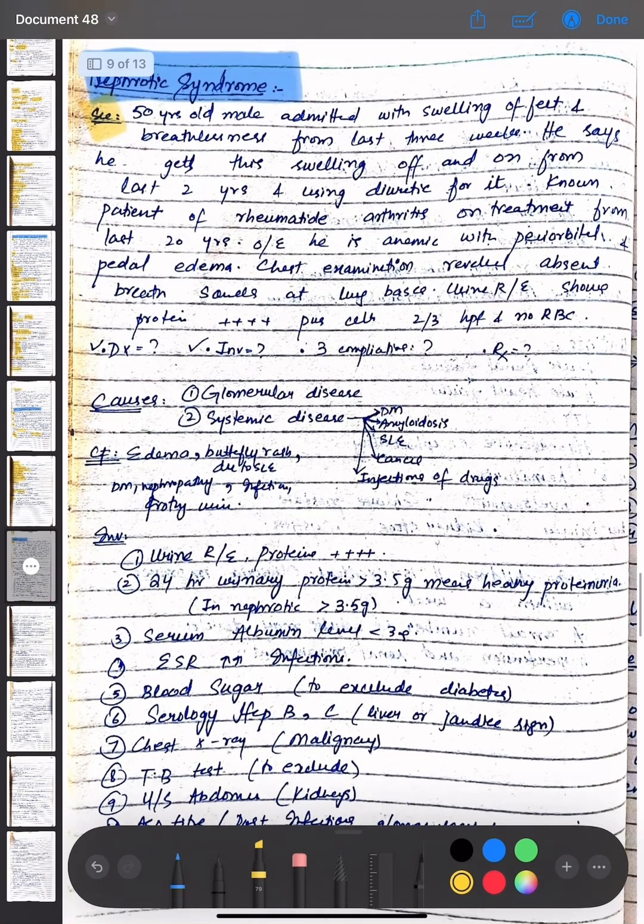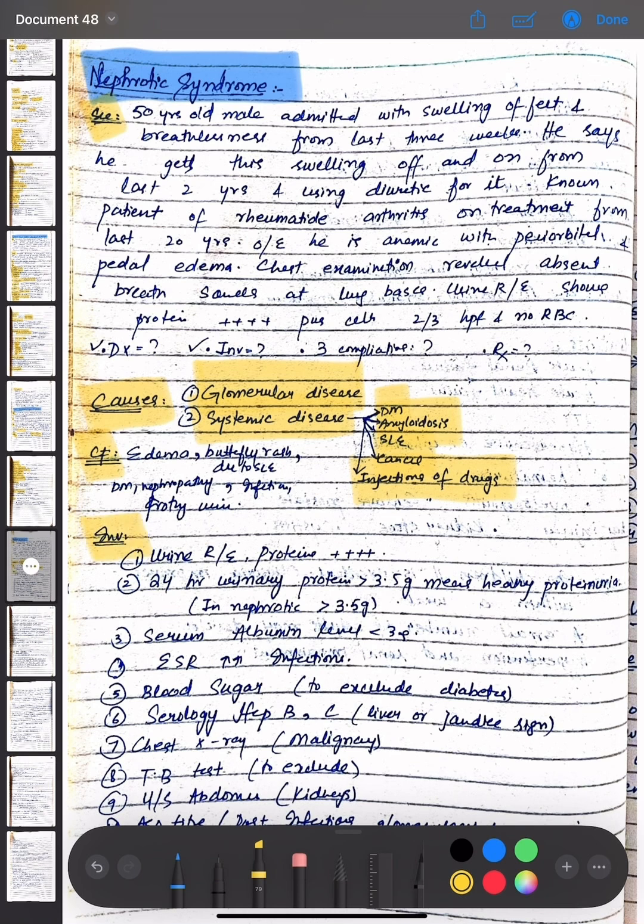The causes of nephrotic syndrome are glomerular diseases and systemic diseases. Among systemic diseases, we have diabetes mellitus, amyloidosis, SLE, cancer, and infections and drugs. The clinical features of nephrotic syndrome are edema, butterfly rash due to SLE, diabetic nephropathy, infection, and frothy urine.